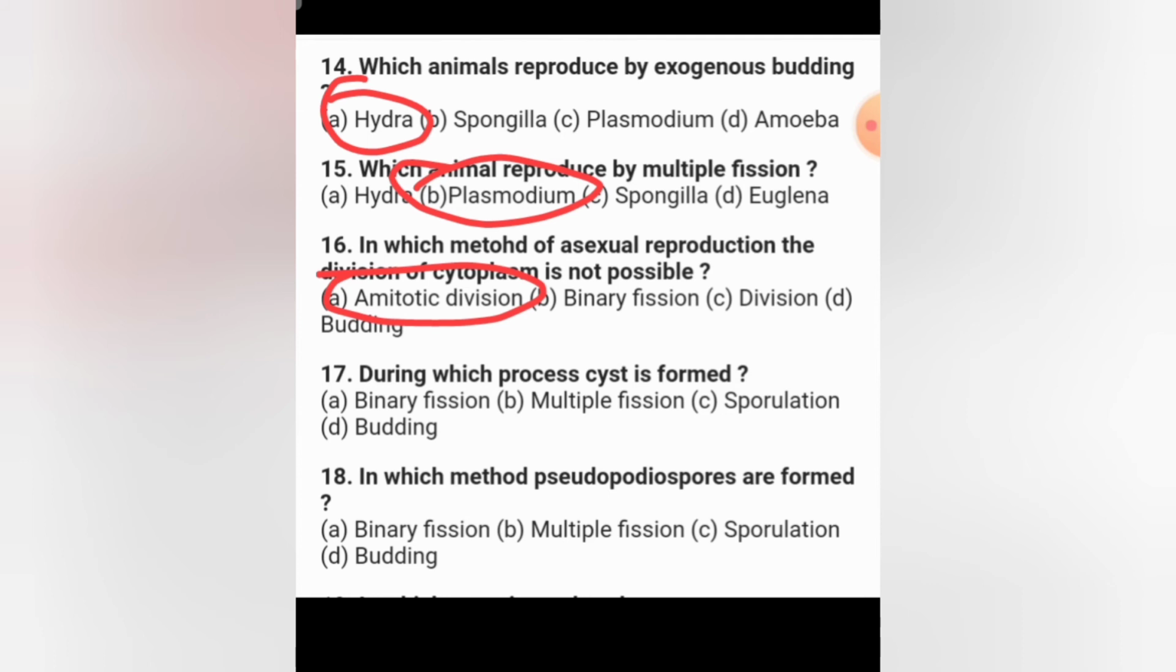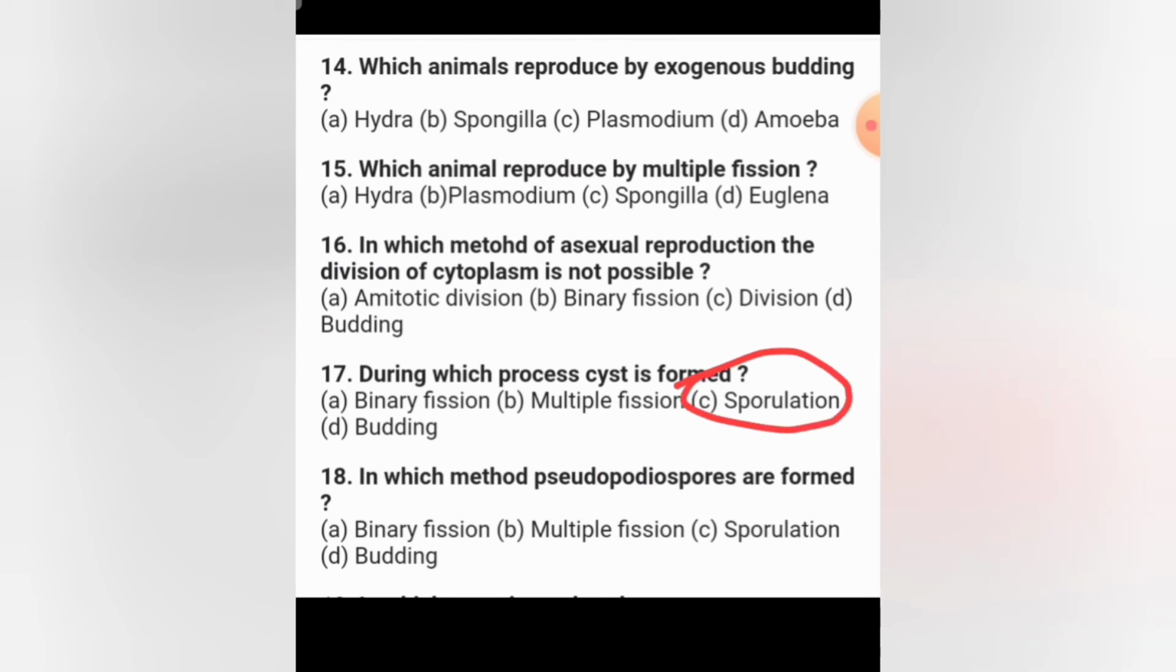17th one, during which process cyst is going to form? Cyst in the sense one kind of capsule. Cyst means a capsule. So during which process cyst is going to form, and the correct answer is sporulation. During sporulation, around the organism, one protective capsule is going to form, and that capsule is called as cyst during unfavorable condition, that is in the process called sporulation.